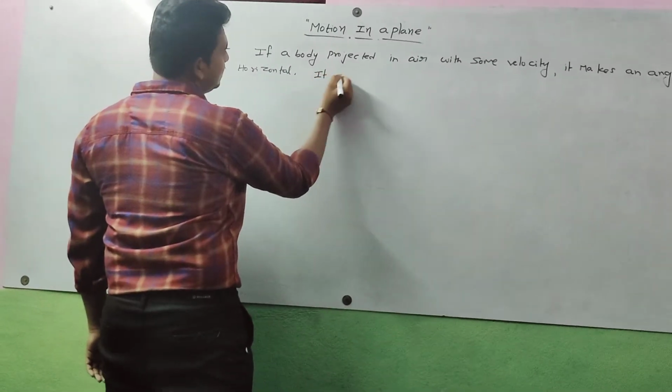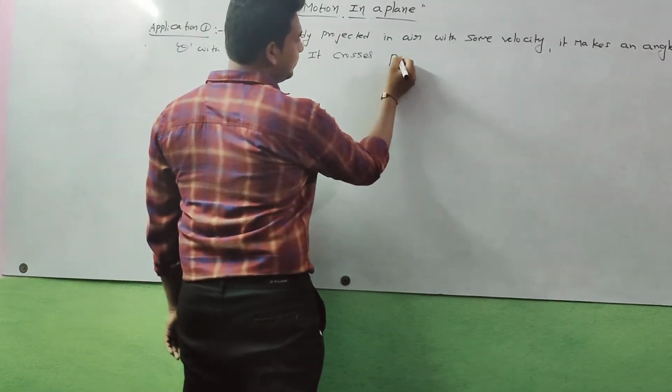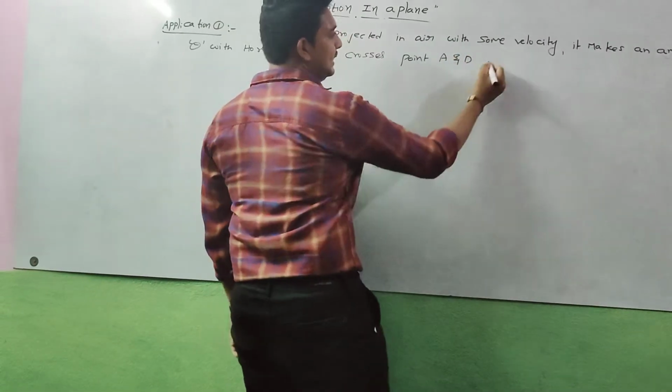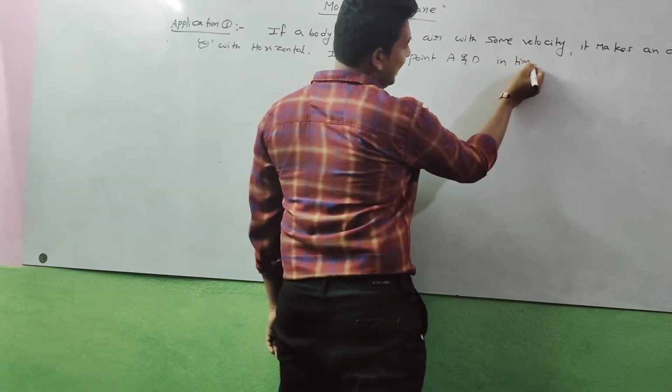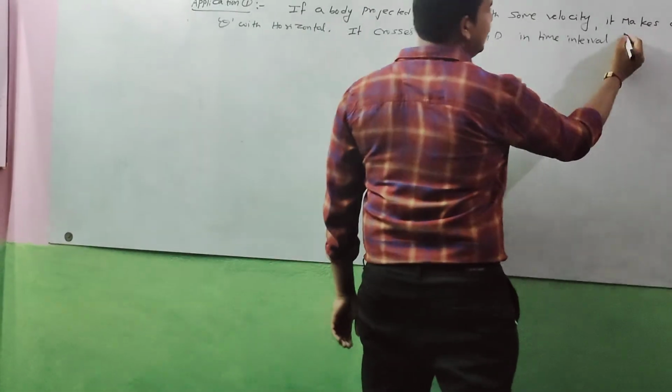It crosses points A and D in time interval t1 seconds.